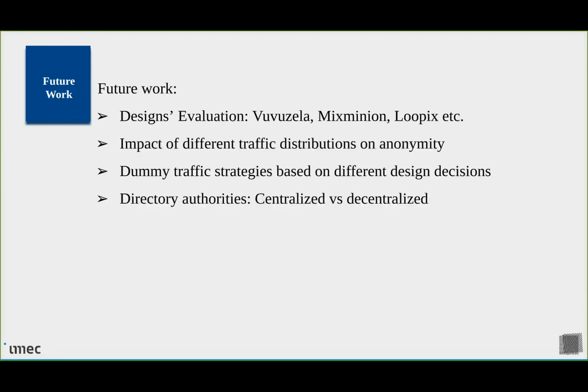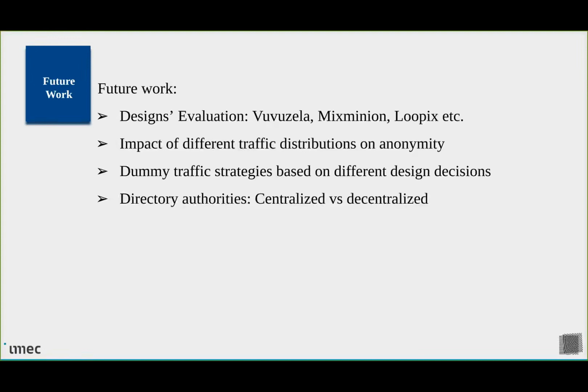Another question we would like to answer is how can we design dummy traffic strategies based on different design options, different design decisions. When we have a stratified topology, we have Poisson mix, should it be the same dummy traffic strategy as when we have, for example, like Vuvuzela, a cascade with time mix?